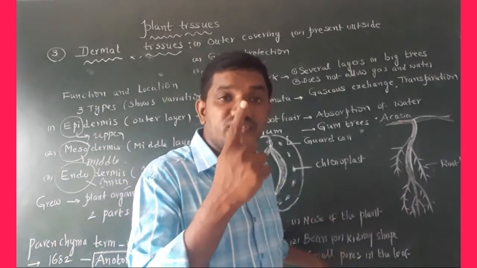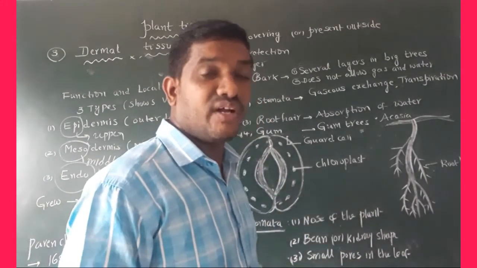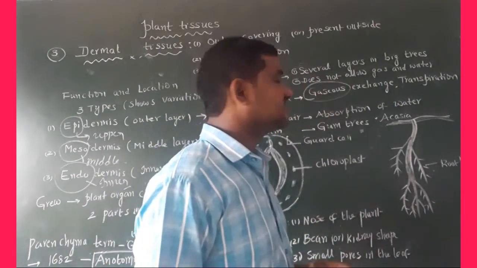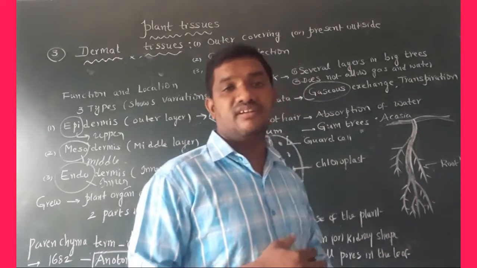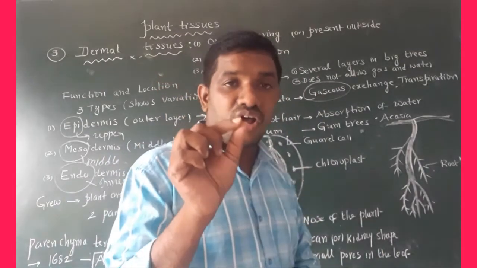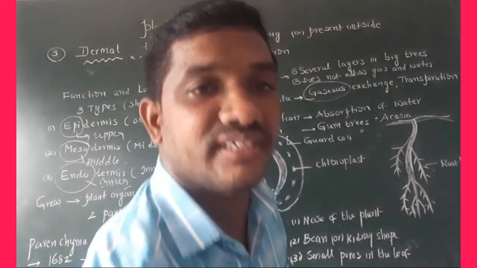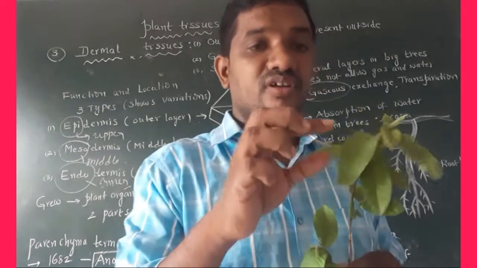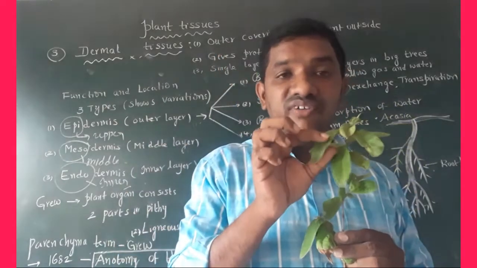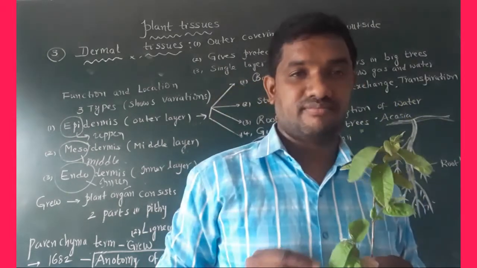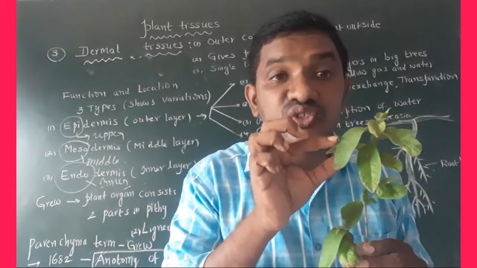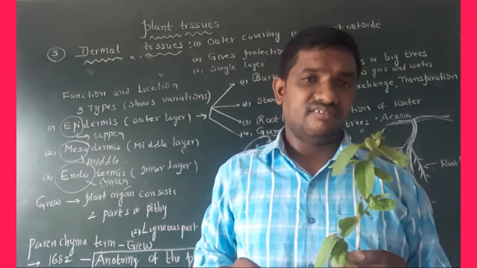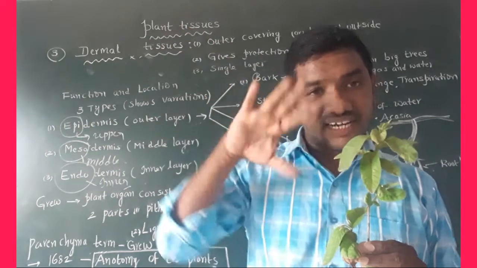It is also called the nose of the plant. Why is it called the nose of the plant? Here again gases exchange takes place. How is it possible? These are small pores present on the leaves. See, this is the leaf. On the leaf there are small pores, small holes. Those holes are called stomata. Stomata help in gases exchange. These leaves take in carbon dioxide and release oxygen.